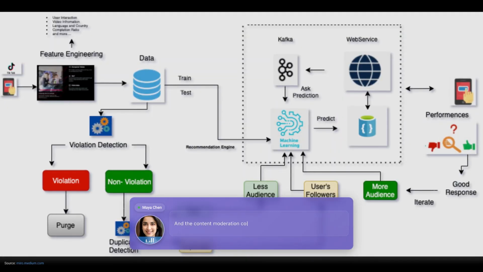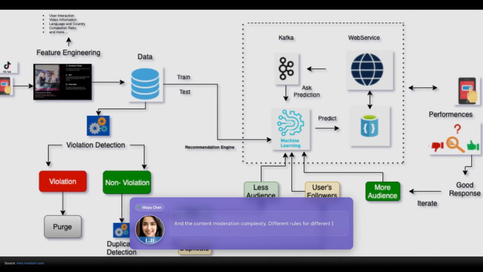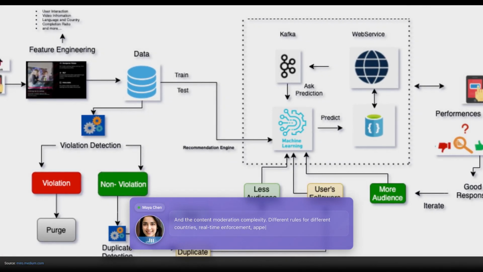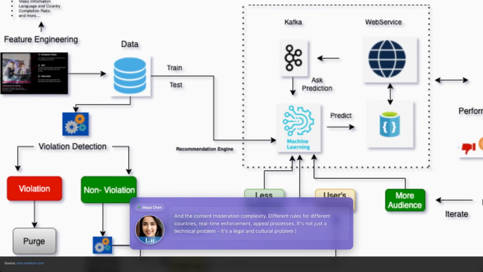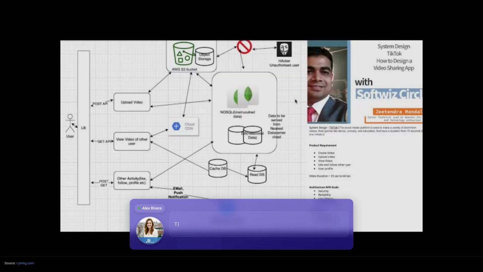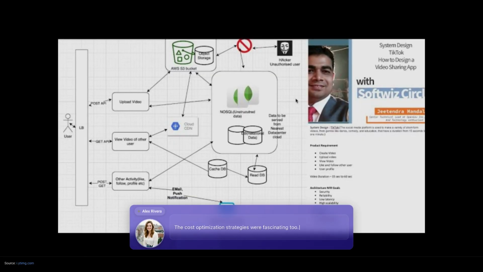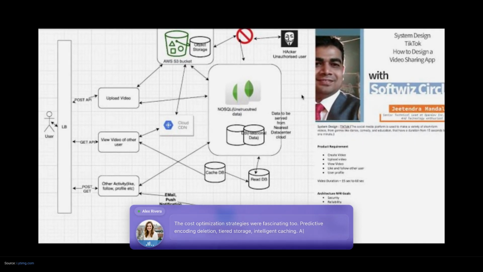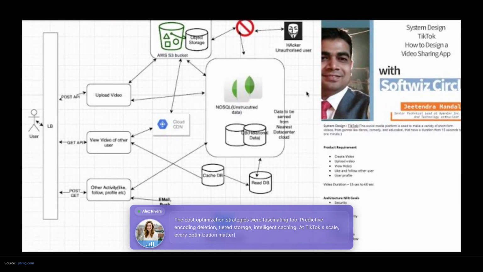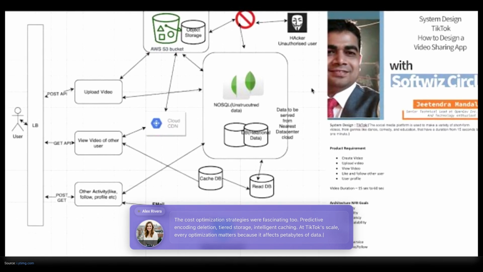And the content moderation complexity. Different rules for different countries, real-time enforcement, appeal processes. It's not just a technical problem, it's a legal and cultural problem that engineering has to solve. The cost optimization strategies were fascinating too. Predictive encoding deletion, tiered storage, intelligent caching. At TikTok's scale, every optimization matters because it affects petabytes of data.